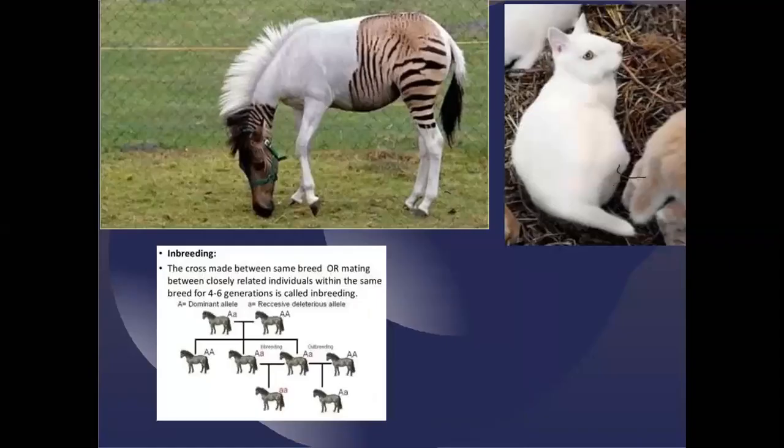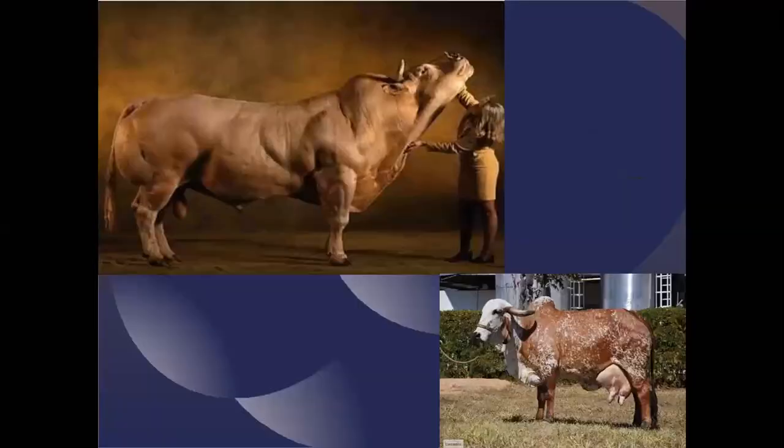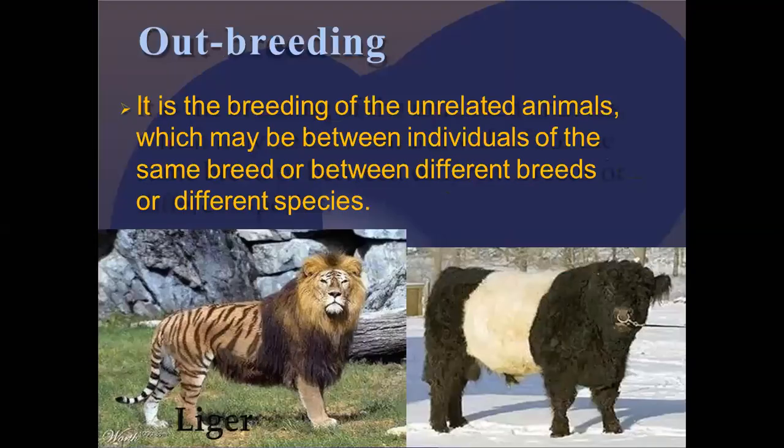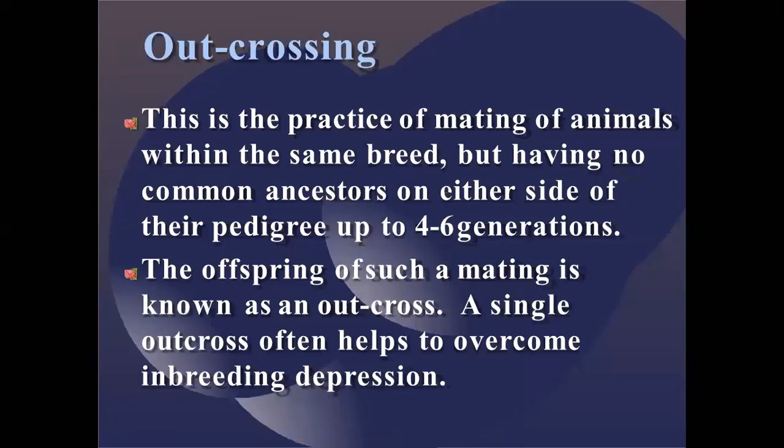For that issue, outcrossing is one of the best examples to get a merit over inbreeding. Whatever the demerits of inbreeding are, outbreeding is one of the best remedies. Hope you understood.